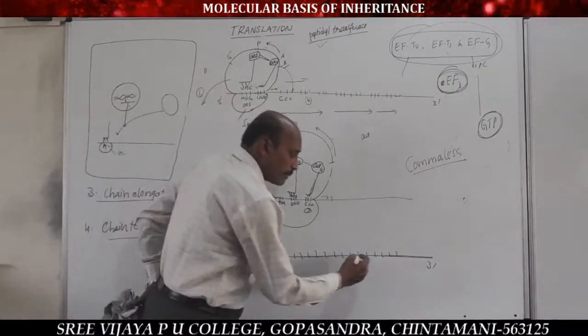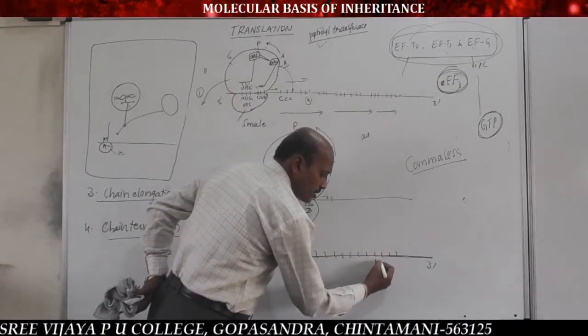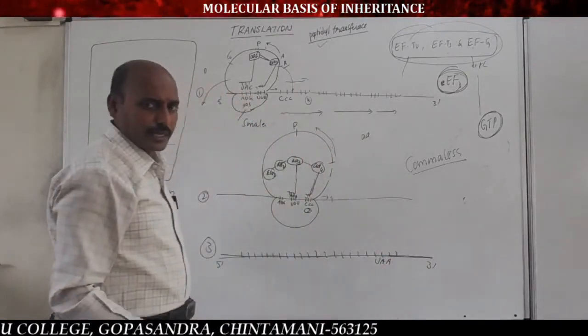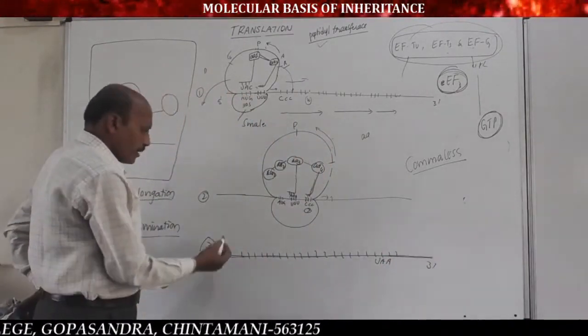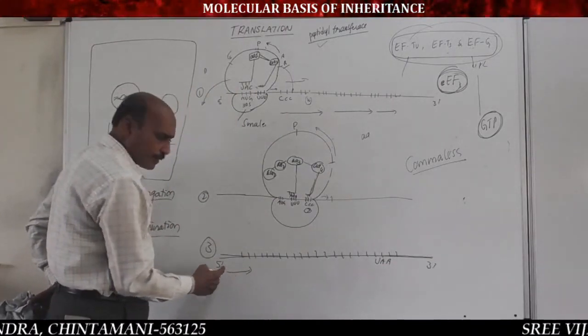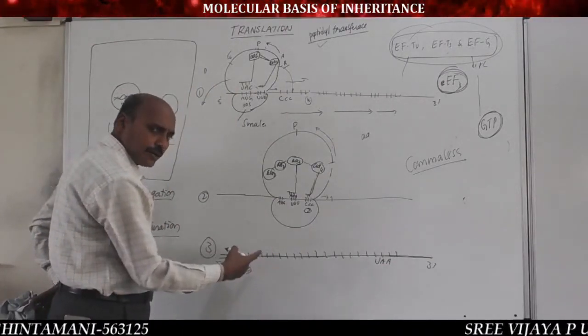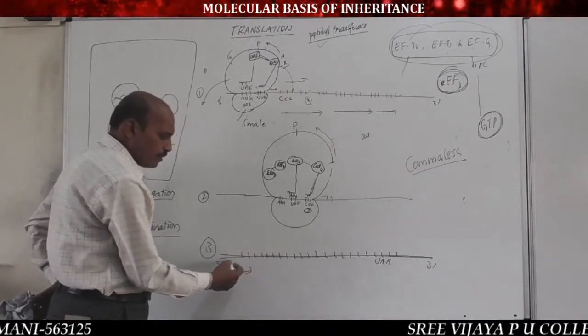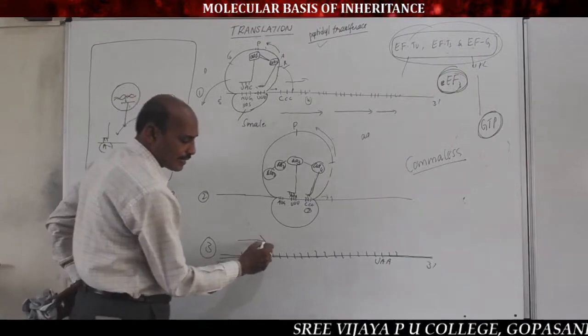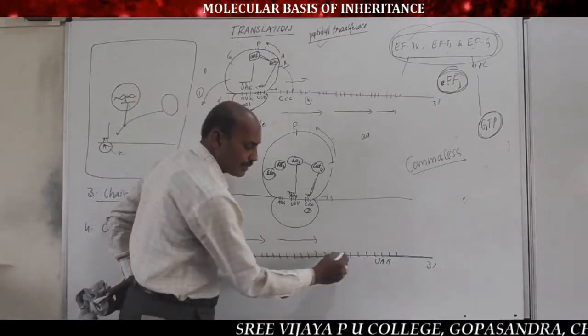See, the last triplet codon is one of the terminator codons, for example UAA. So in the chain elongation process, the ribosome moves on the mRNA from 5' to 3' direction.